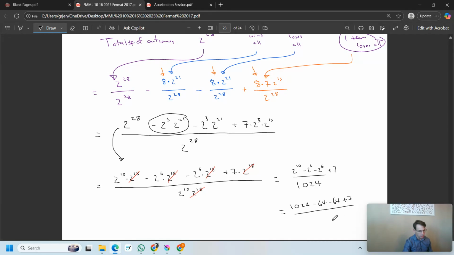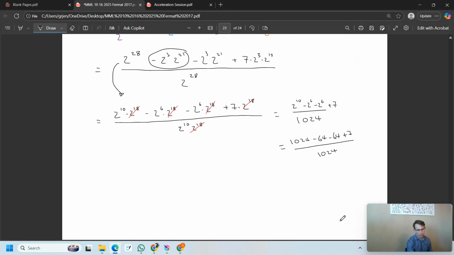And that works out to be over 1024. And then we're almost there, everybody. So that's 1024 minus 128, no sense in skipping a step here, over 1024. And that's equal to 1024 minus 121 over 1024.